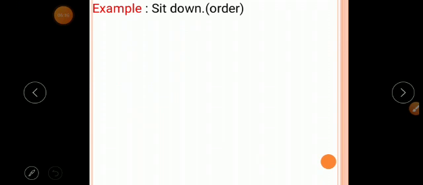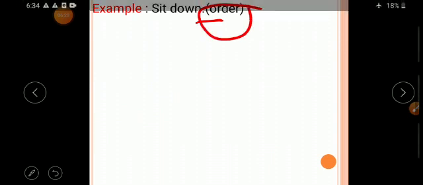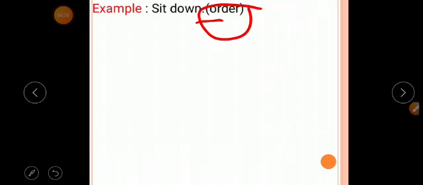Okay, look at the examples here. Sit down. It is an order. This sentence shows the order. See, look at here children. Whenever the teacher enters the class, you all say good morning. Yes or no? You all are going to wish the teacher, no? So after that, the teacher is going to tell you to sit down. So that sit down shows the order.